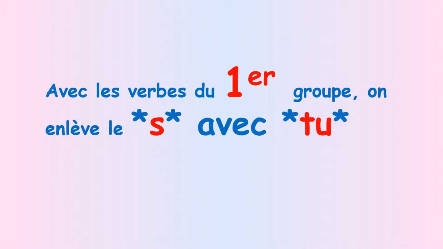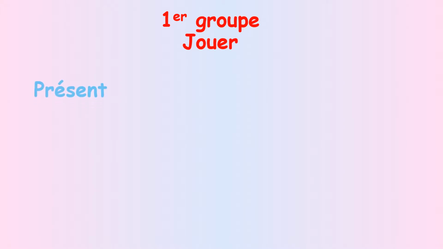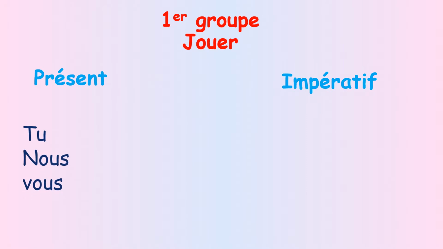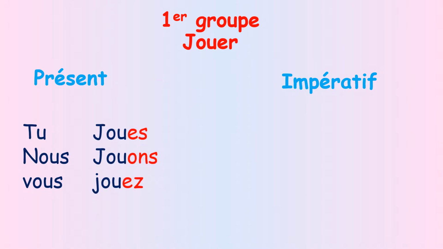If my verb is first group verb ending by er, I have to take off my s with tu. This is so important. Let's take an example to understand. The first group verb, like verb jouer, we have to take off the er in present tense and conjugate my verb with all pronouns: tu ending by s, nous ending by ons, vous ending by ez. This is the present tense.